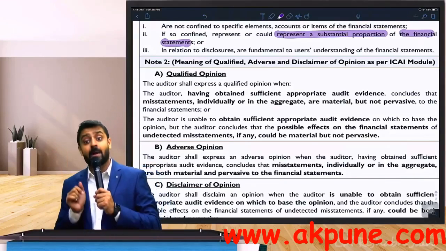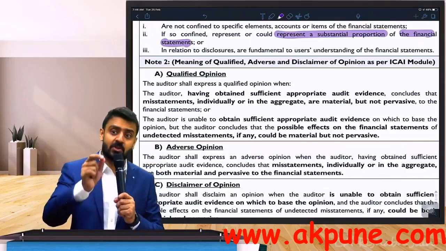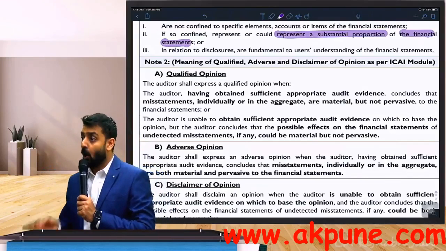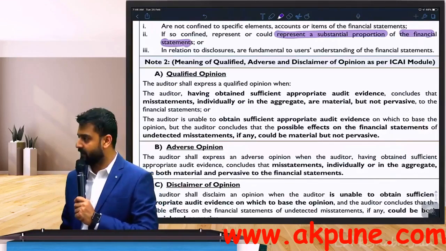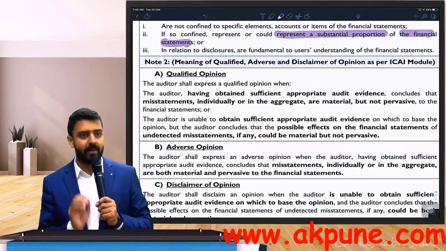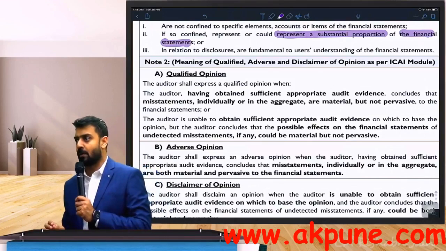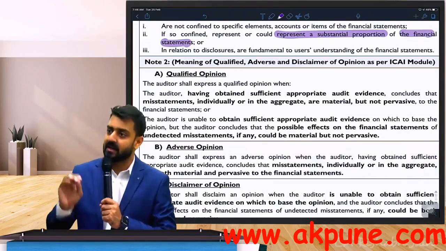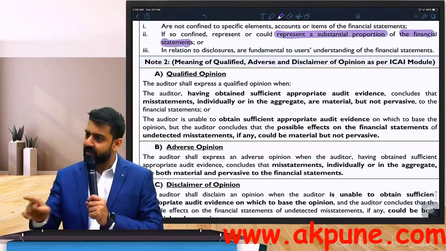It can although impact one area and still be pervasive because it may be a substantial part of entire financial statement. Also, people have a lot of misconception that disclosures can never be pervasive. It is not like that. Some fundamental disclosures which should be there, which are essential part of my financial statements, if they are not disclosed properly, then even that can be considered as pervasive in nature. Remember, for disclosure also we have a criteria.